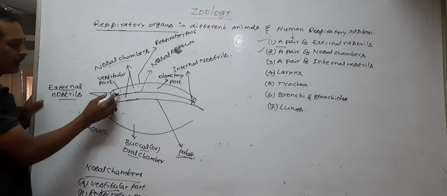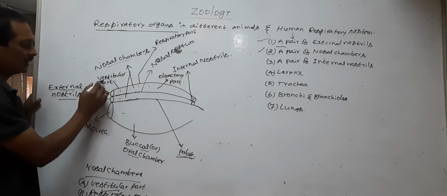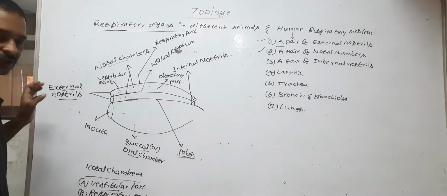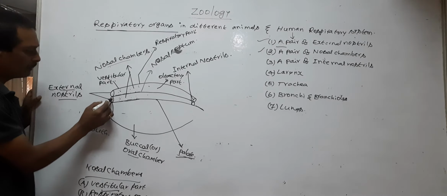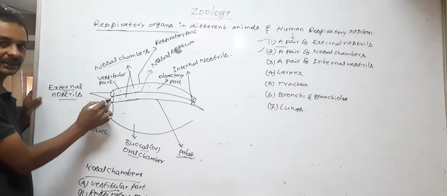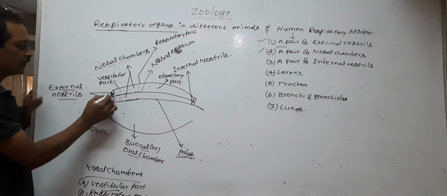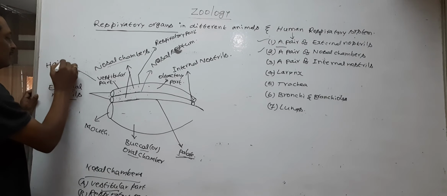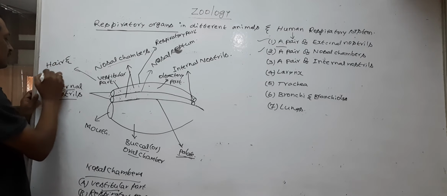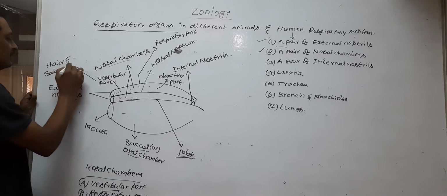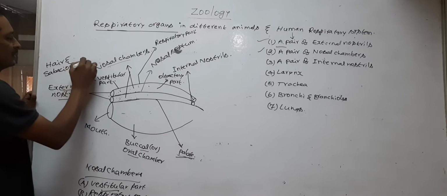So, the first part of the nasal chambers is called the vestibular part. The vestibular part is located just behind the external nostrils. The vestibular part contains hair and sebaceous glands.